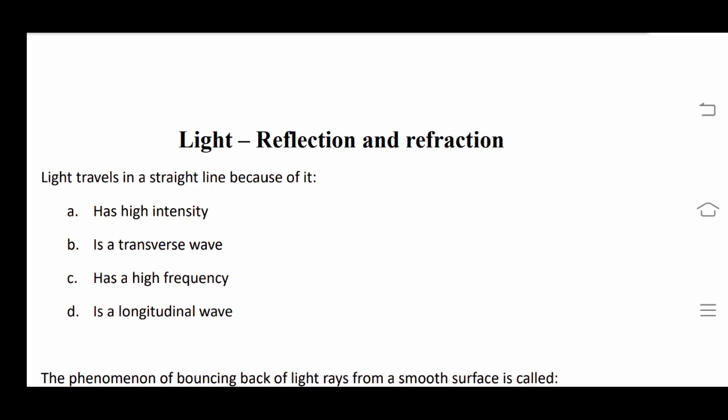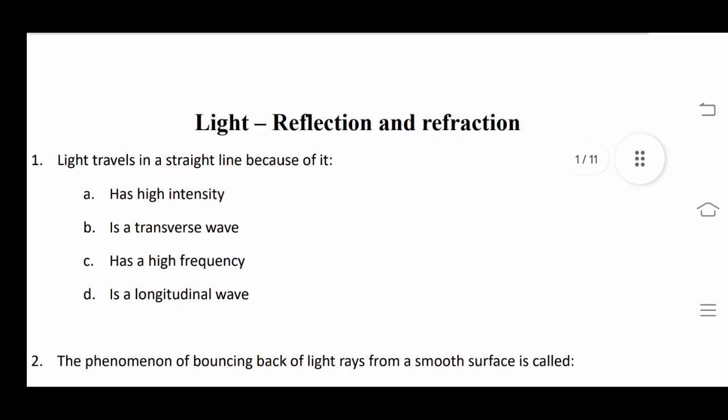And there are some properties of light which we will discuss with the questions. And the second phenomena that will be discussed in this PDF is refraction. Refraction means bending of ray of light when it changes its medium.